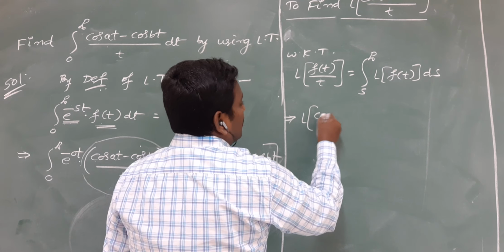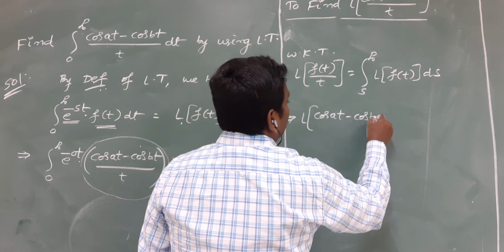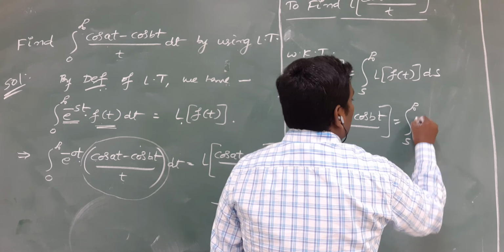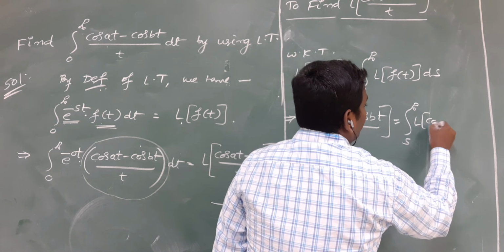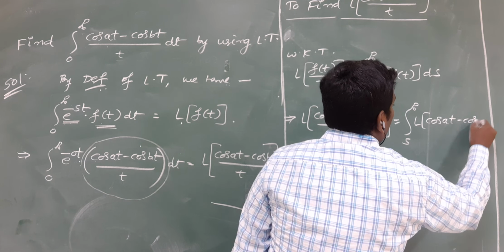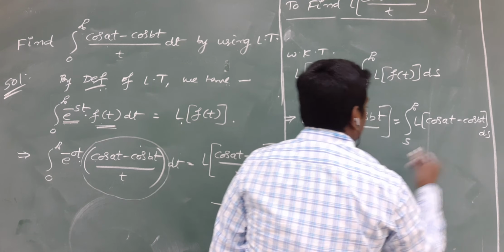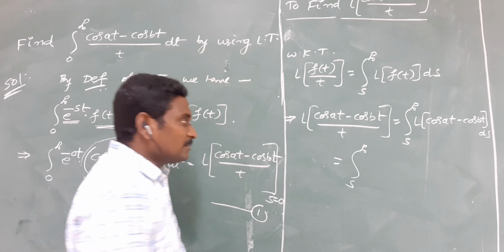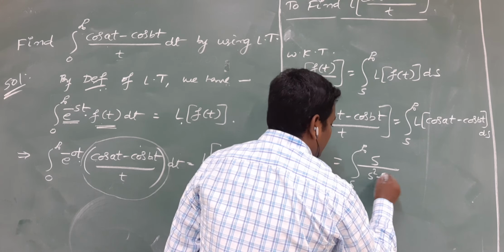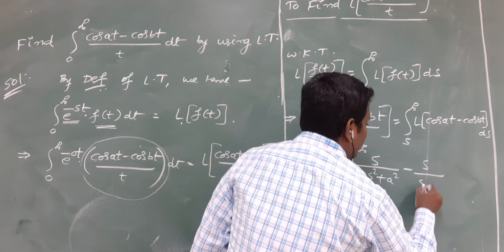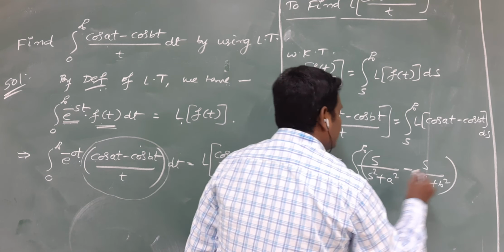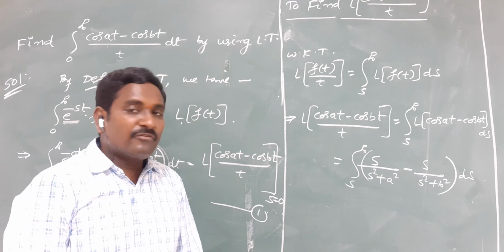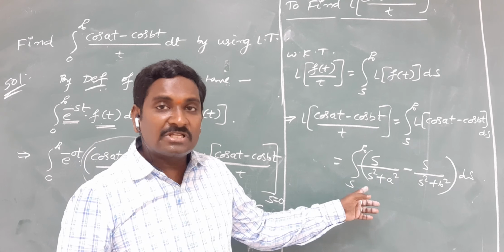L of (cos at minus cos bt) by t is equal to the integral from s to infinity of the Laplace transformation of the numerator, which is L of (cos at minus cos bt) into ds. Integral s to infinity. What is the Laplace of cos at? s by s square plus a square minus s by s square plus b square, whole into ds. Now, how can we find out the integration of these terms?